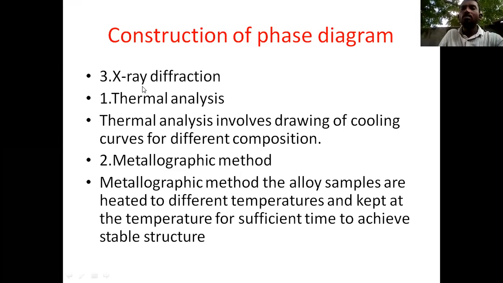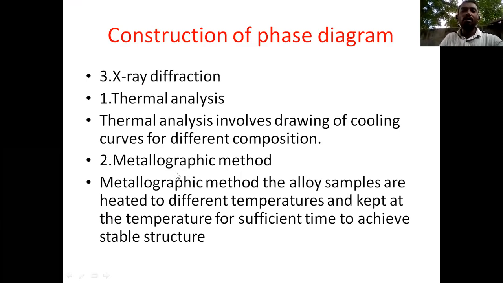Hardness is very low, or brittleness is very high. So how can we increase the hardness? How can we reduce the brittleness? By going to the heat treatment process. In the heat treatment process, we can heat to different temperatures, and after that we go for a cooling system. We can cool the iron metal, and after that we can check how hardness is increased and how brittleness is reduced.